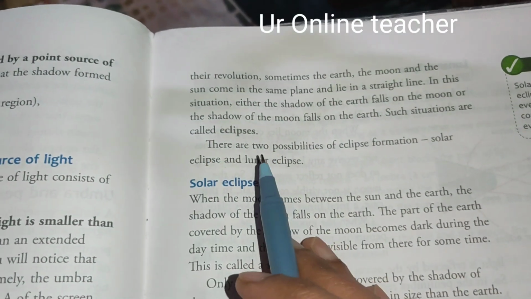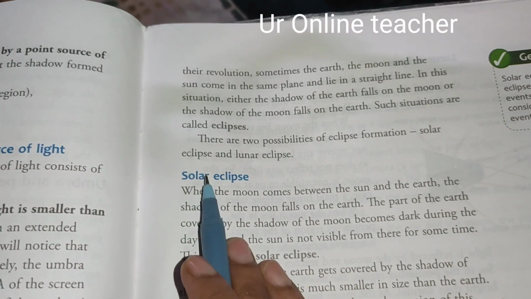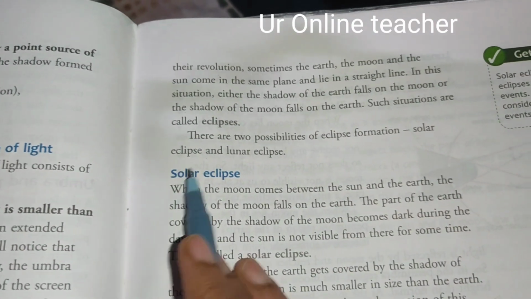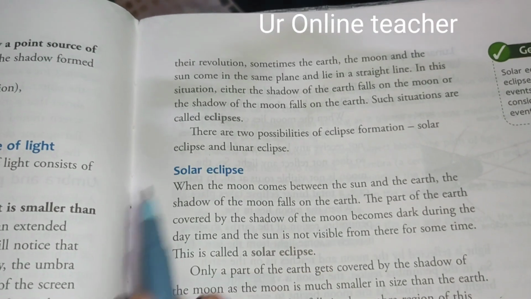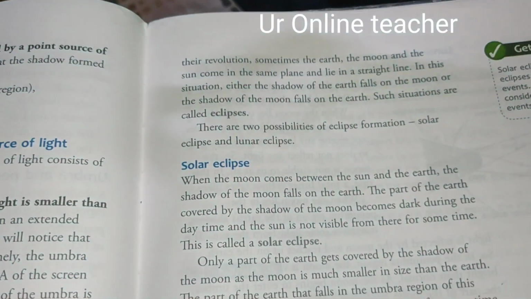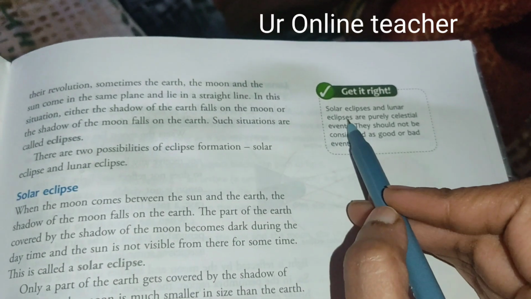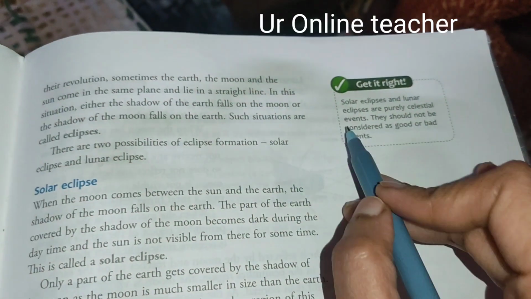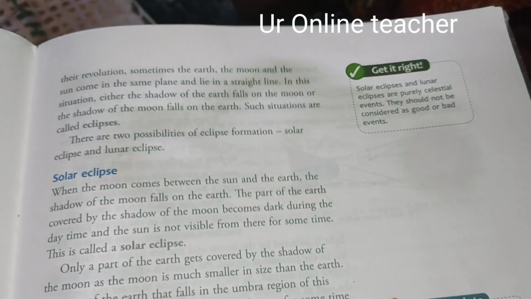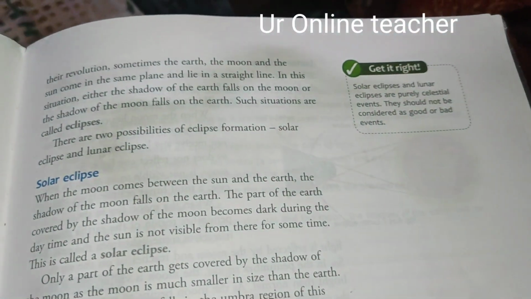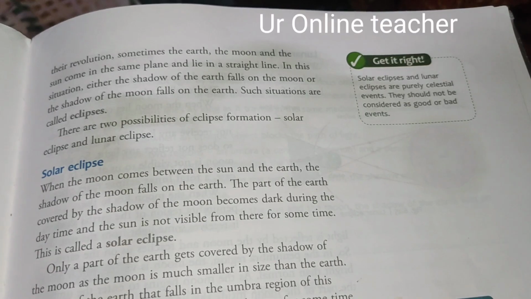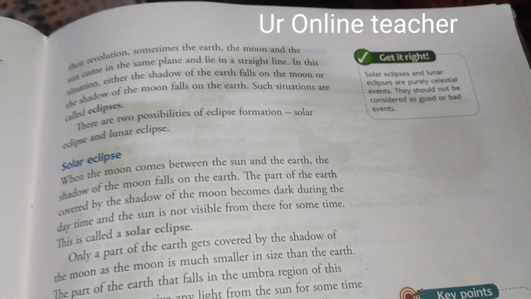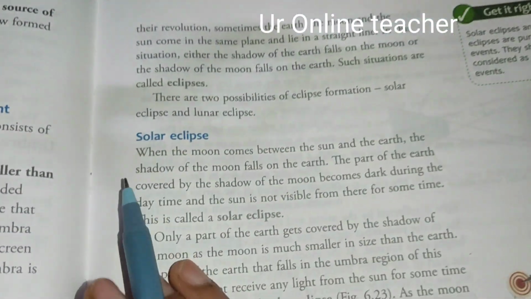So there are two possibilities of eclipses. What are they? Solar eclipse and lunar eclipse. So we will see what is solar eclipse and lunar eclipse in detail. The solar eclipse and lunar eclipse are purely celestial events, means because of the movement of these bodies, these eclipses occur. It is not a good or bad event. So now we'll see what is solar eclipse.